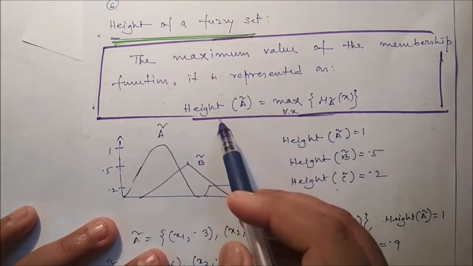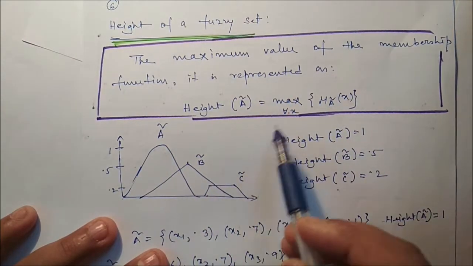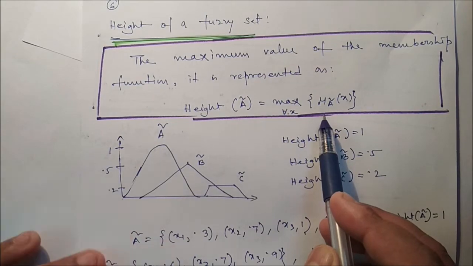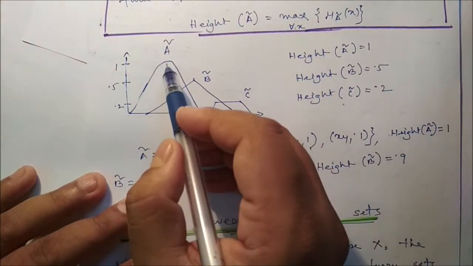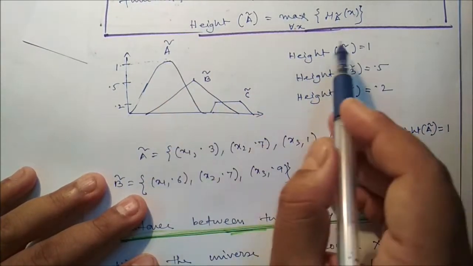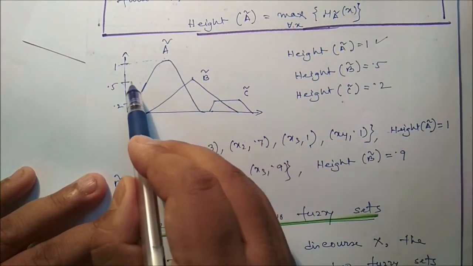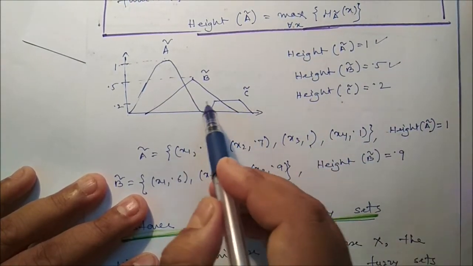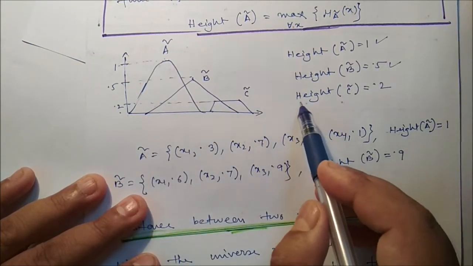Next, height of a fuzzy number. The maximum value of the membership function is called the height of the fuzzy set. We can see this one. For fuzzy set A, the maximum membership value is 1, so the height of A is 1. Similarly, the maximum membership value of B is 0.5, so the height of B is 0.5. And for C, the maximum is 0.2, so the height of C is 0.2.